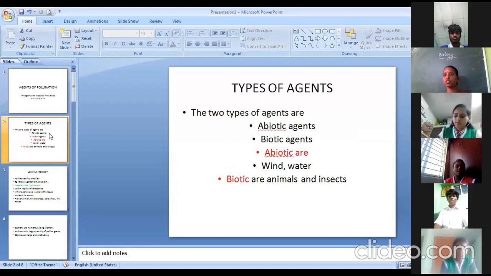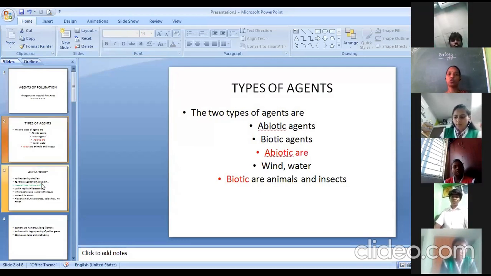I hope you will write along with me so that you will follow what I am saying. So abiotic factors are wind and water, and biotic factors are animals and insects. And as we know, with regard to biotic factors, we have a broad category of animals and insects which play an important role.